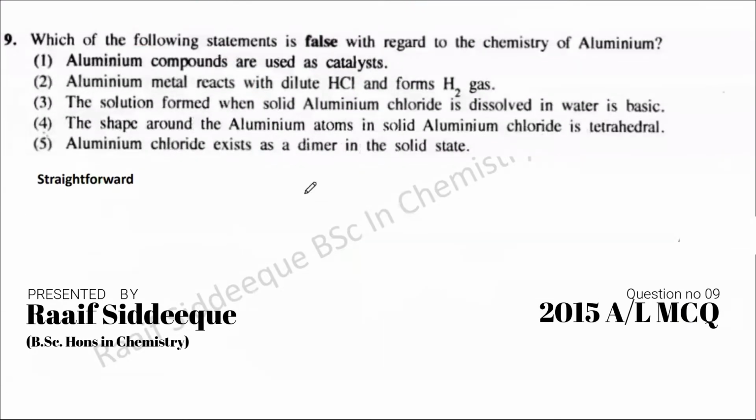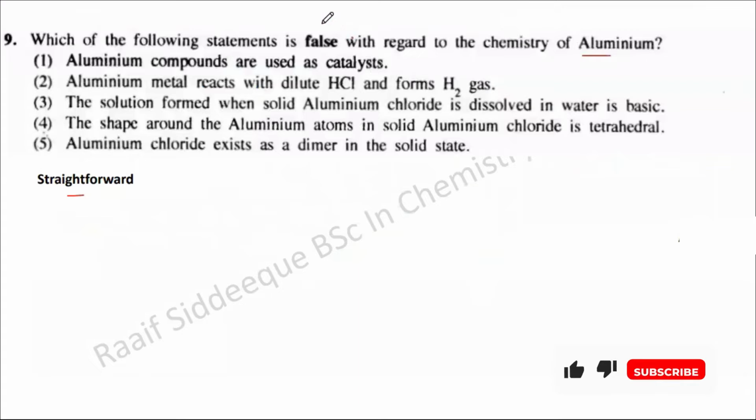Okay, so another straightforward theoretical one. They are asking what is false about aluminium. Aluminium compounds are used as catalysts, for example Al2O3. If you remember the dehydration of alcohols, you can use concentrated sulfuric acid or aluminium chloride. And aluminium metal reacts with dilute HCl to form H2 gas.